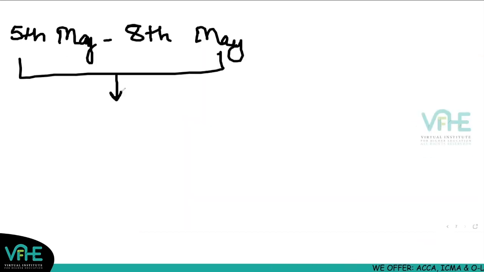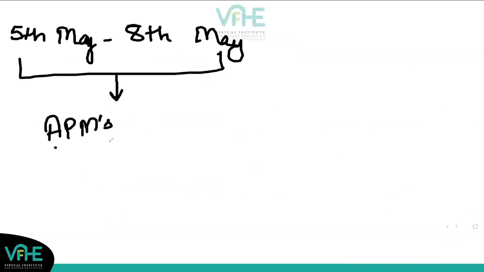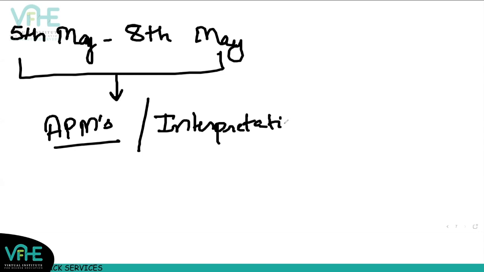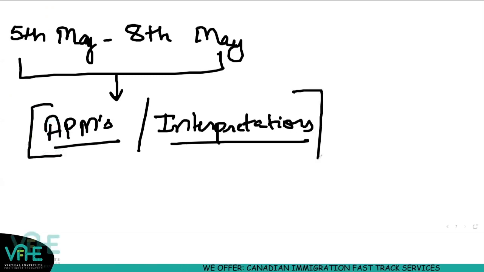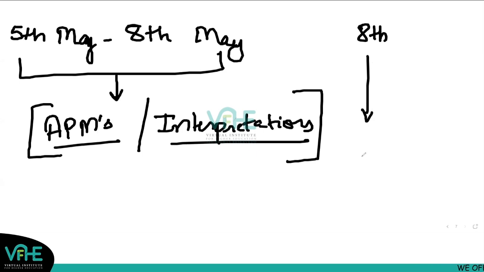Those who are enrolled, you're going to attend the session of APMs, that is the alternative performance measures, and the interpretation part, where we have sustainability reporting, we have the current issues being discussed, we have the EPS, earnings per share, being discussed. So you will attend to those areas from 5th till 8th, and then from 8th onwards, you will do the practice till 25th May. You have to complete the full kit.